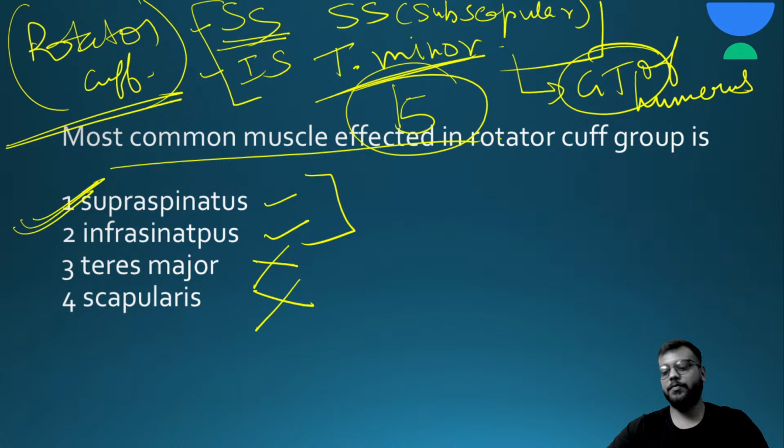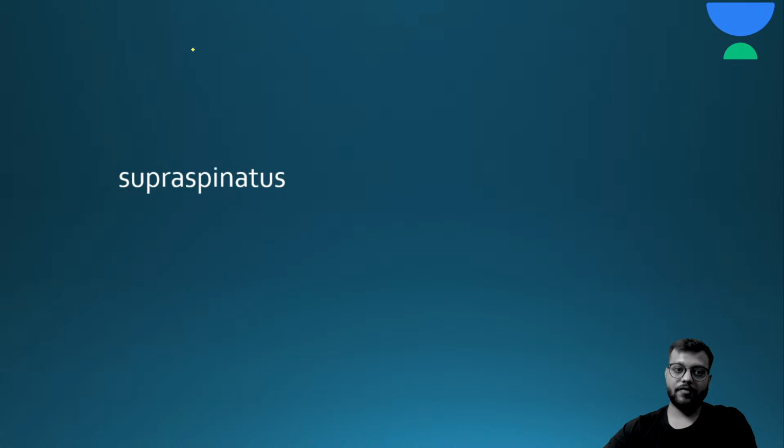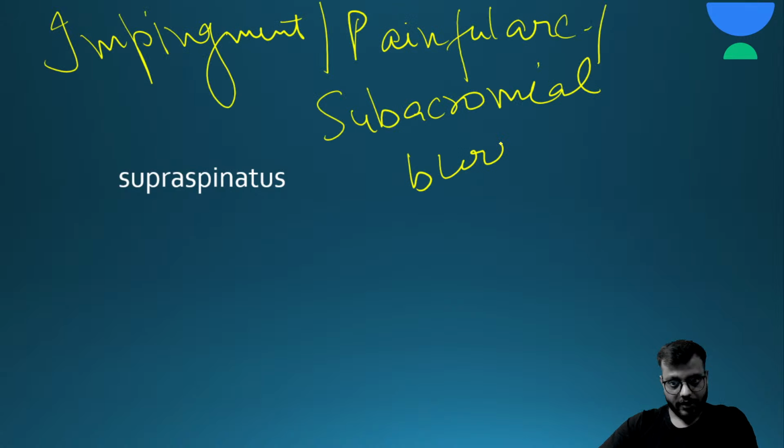And supraspinatus muscle जो होती है, if it is affected, it will lead to supraspinatus syndrome or the impingement syndrome. Okay, also called as the painful arc syndrome, and also called as the subacromial bursitis, due to impingement of this subacromial bursa.